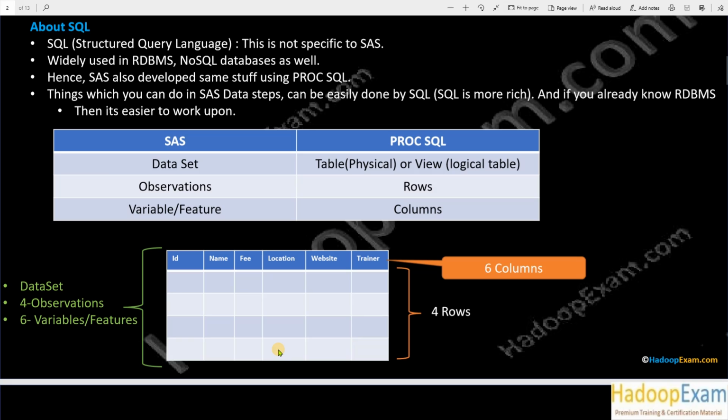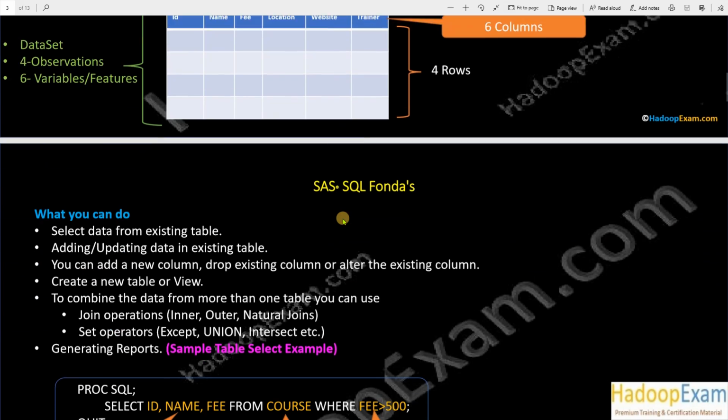So in the SQL world we would say it is a row. So there are 4 rows here. Variables, there are 6 variables. So this is 1, 2, 3, 4, 5, 6, and these are also known as columns in the SQL world. So just a slight terminology difference, but very intuitive to understand. It's not like it's something different. There is a column and row in the table. That's all you have to know from the SQL perspective. So same thing in the data step, we say data set, we say observation. So 4 observations equal 4 rows, 6 variables equal 6 columns.